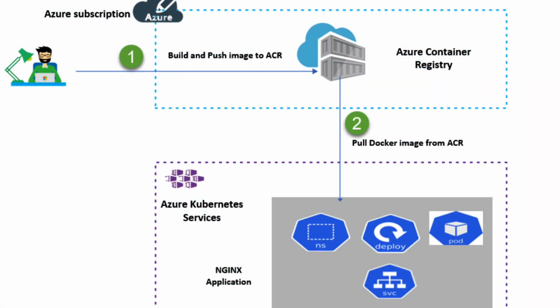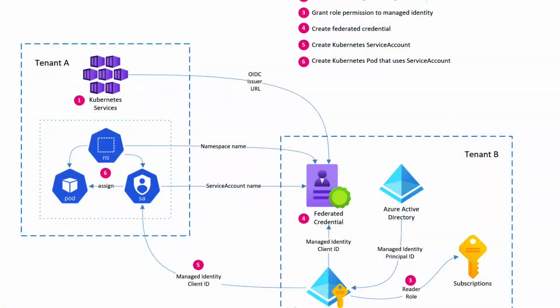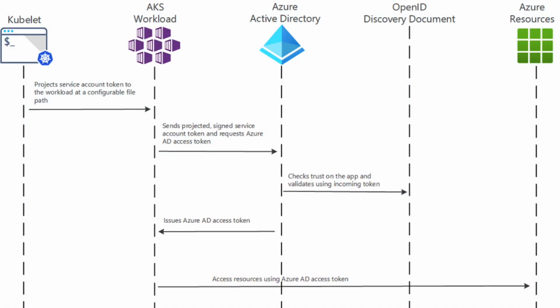Third is integration with Azure services. AKS seamlessly integrates with various Azure services, and this allows you to easily utilize other Azure resources such as Azure Monitor, Azure Active Directory, which is now known as Entra ID, by the way, and we have Azure Virtual Networks and so many other services. So you can easily utilize these other services in conjunction with your Kubernetes cluster. This seamless integration means that AKS can work hand in hand with other Azure resources, making it easier and more efficient for developers to build and manage their applications within the Azure cloud environment.